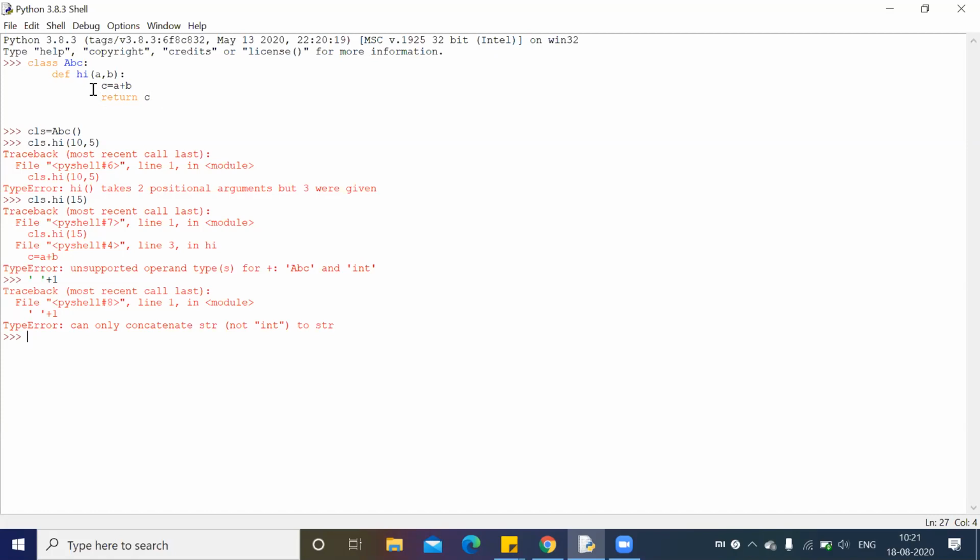It is always looking for the value inside the class. That's my goal. You will always be looking for that. What is the value? So you're actually passing 15, right? When I say 10, 5, it refuses. Got it? It throws an error. But when you pass 50, it takes.